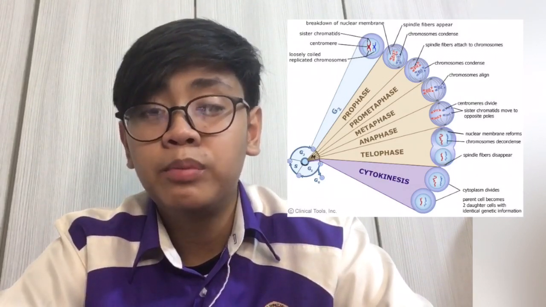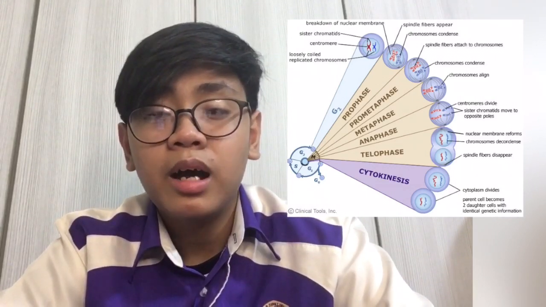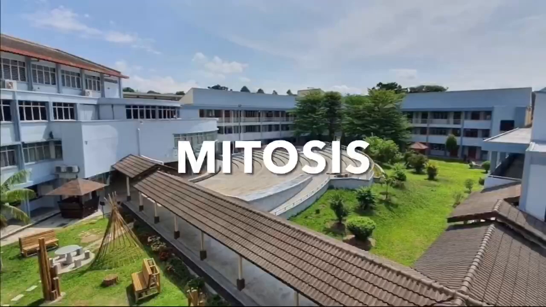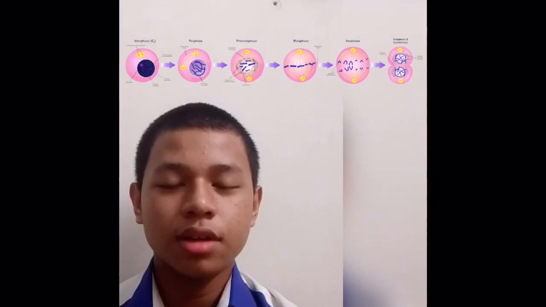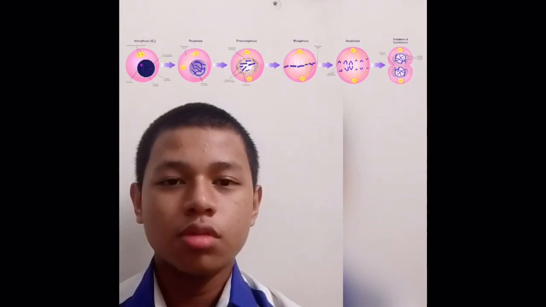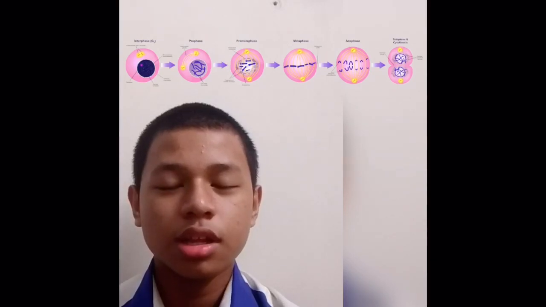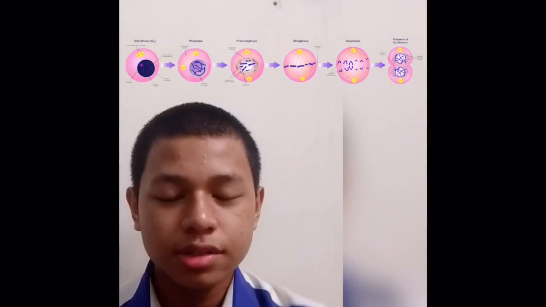Mitosis involves prophase, metaphase, anaphase, and telophase. Mitosis is defined as the division of the parent cell into 2 nuclei. Each nucleus contains the same number of chromosomes and genetic content as the nucleus of the parent cell. So basically, mitosis is divided into 4 phases.